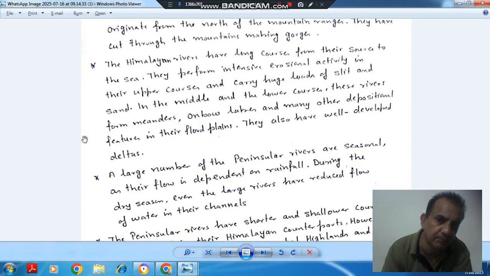Meanders are zigzag paths, like that. Oxbow lakes, an oxbow lake is like that, and many other depositional features in their floodplains. They also have well-known dwarf deltas.